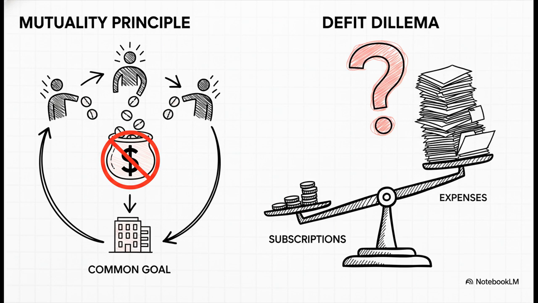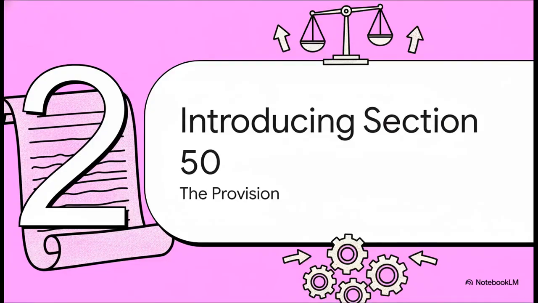But that simple idea gets complicated when the opposite happens. What if the group spends more than it collects? This deficit isn't a normal business loss, and that creates a real tax headache. And that headache is exactly what Section 50 of the Income Tax Act 2025 is designed to cure. It steps in and provides a clear, specific rule for this exact situation. It recognizes that, hey, if you're serving your members' common interests, sometimes you're going to have a shortfall, and that should be recognized by the tax system.